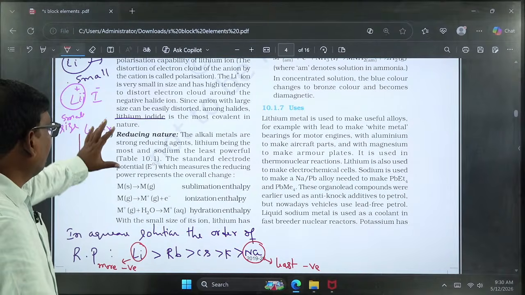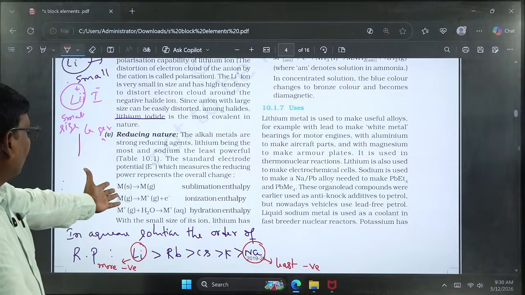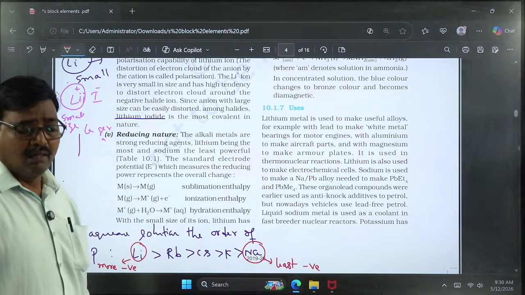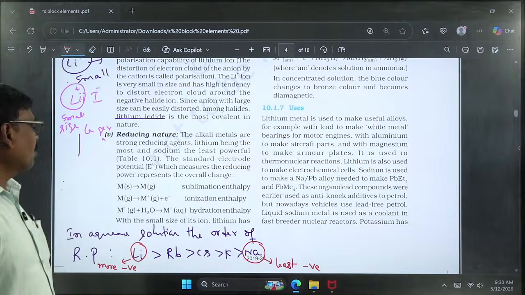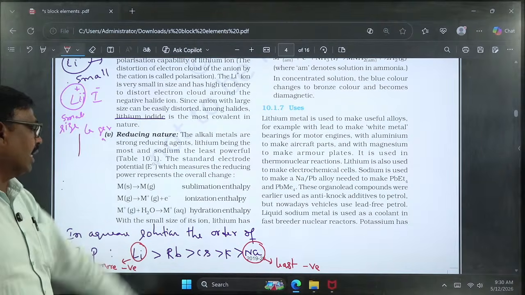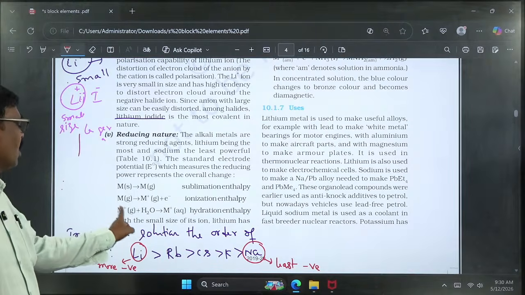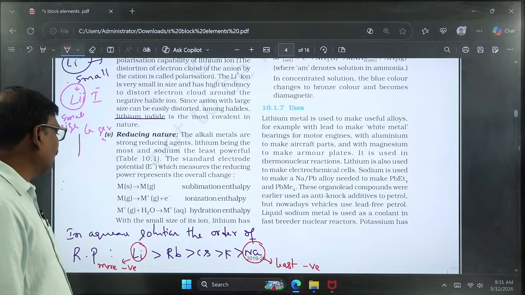Actually, the reducing power involves different steps. In the first step, a solid alkali metal is converted into a gaseous atom, which is the sublimation enthalpy. From the gaseous atom, we remove the electron, which is the ionization enthalpy. Now by adding water, going from the gaseous state to the aqueous state, that is the hydration enthalpy.